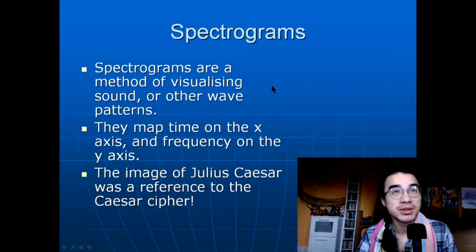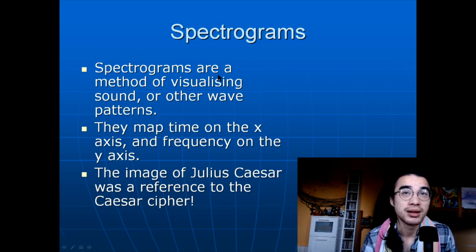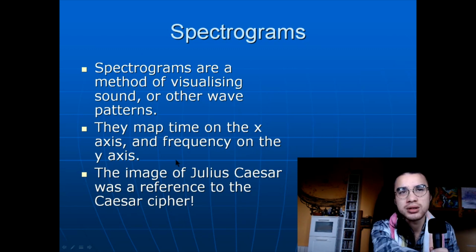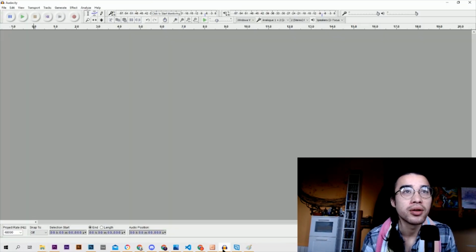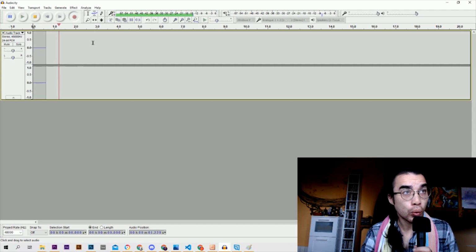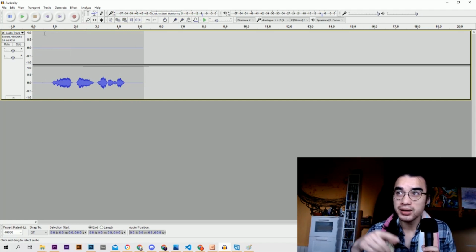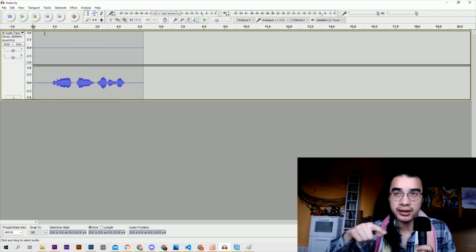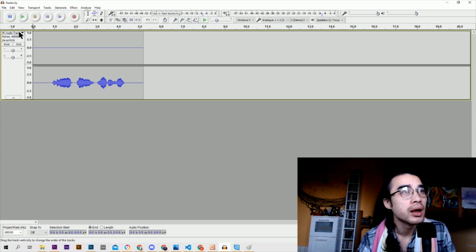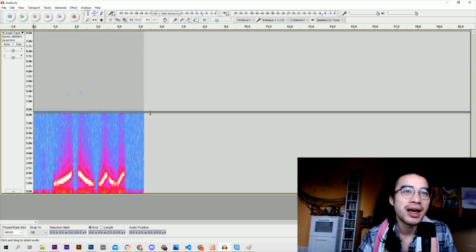So, spectrograms. Spectrograms are a method of visualizing sound or other wave patterns. They map time on the x-axis and frequency on the y-axis. I'm just going to show you. I've got this little thing here, and I'm just going to record something now. Okay, so you can hear as I whistled, I did a little rise up, and then a rise down, and then a little wobble there. And let's view this as a spectrogram, and you can see exactly that pattern.